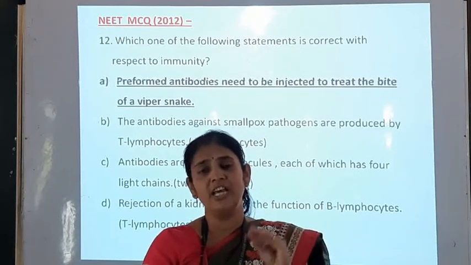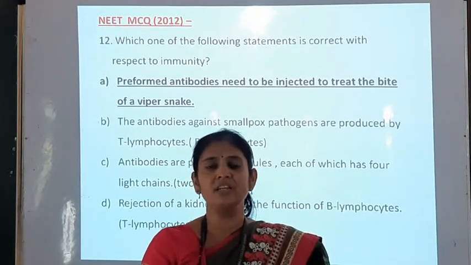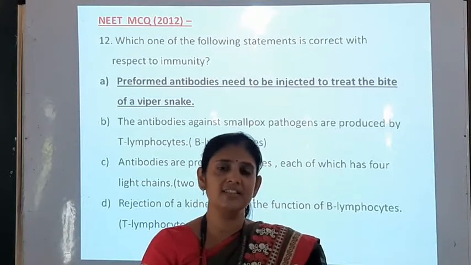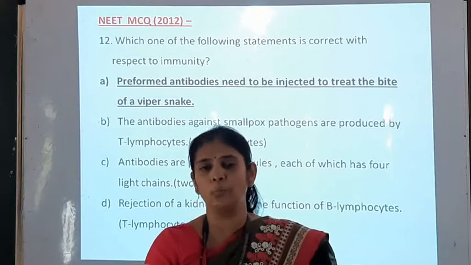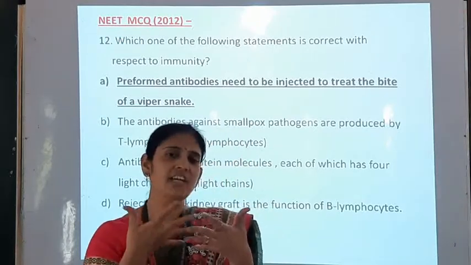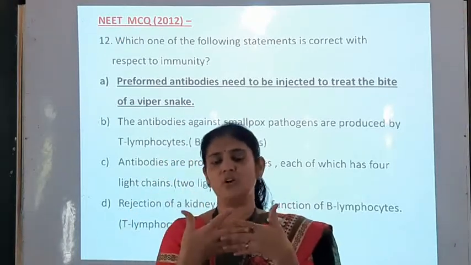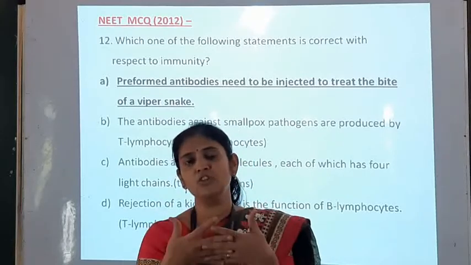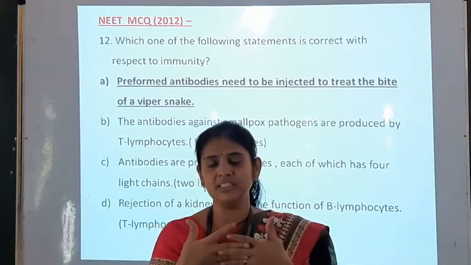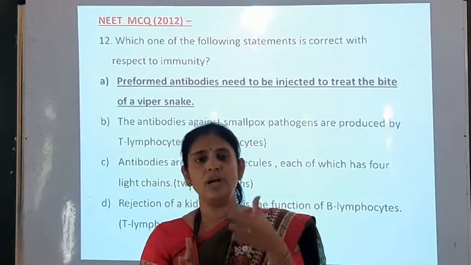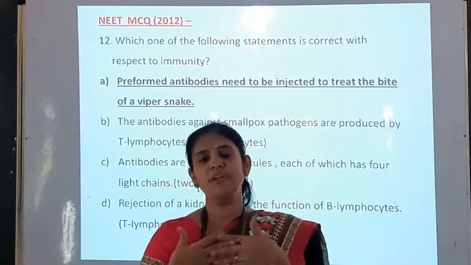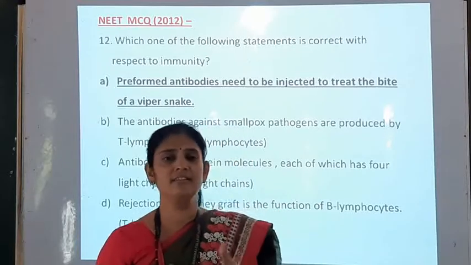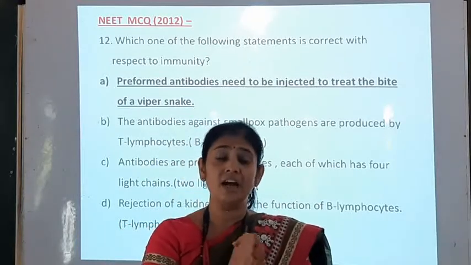In the same way, the antigen also has some sites which are called antigenic determinant sites, which are called epitopes. And when the antigen and antibody combine with each other, there is formation of an antigen antibody complex in which epitope and paratope are combined with each other. That point we have studied here, and the next point we have studied is graft rejection.